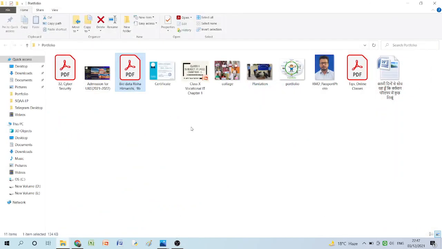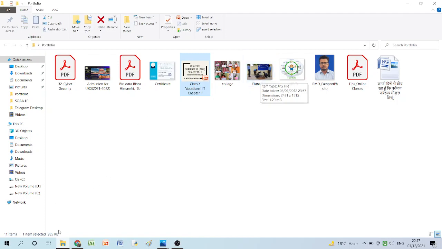Then I have one certificate of a training program. I have one PPT. Similarly, you may have a PPT for a different project, maybe created for some subject. If you have been actively involved in any school activity which has been organized or conducted recently, there are so many other things that we have done in the current session, and if there is any picture, any video, any particular thing which you can put in your portfolio, just keep everything ready in one folder.